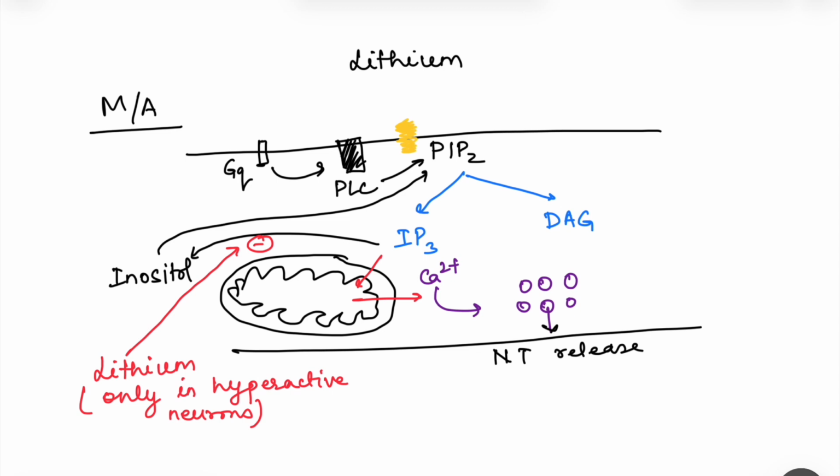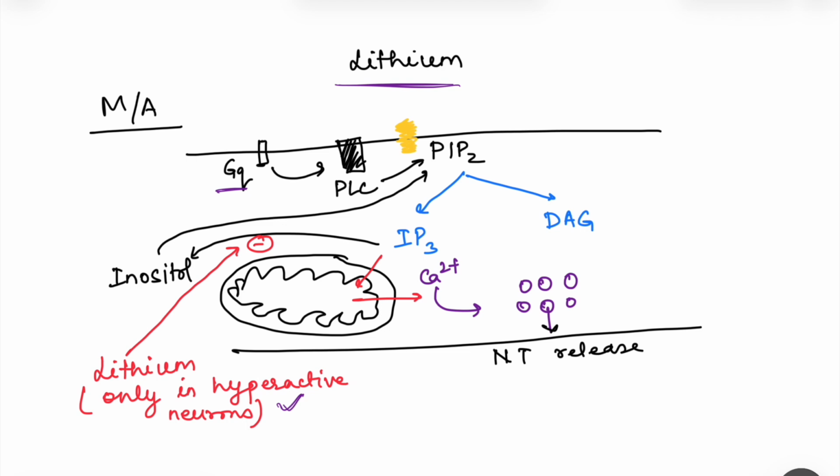So what is this lithium and how does it act? Lithium basically acts in hyperactive neurons only. That is very important. It is the hyperactivity of the neurons causing increased release of dopamine, and lithium prevents their action. How? On these neurons there are these Gq receptors, so any agonist which can bind on these Gq receptors.